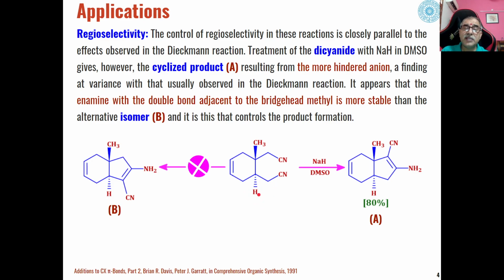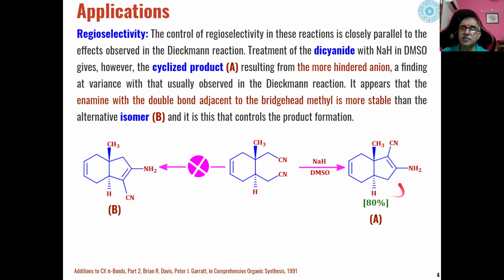So, in the case of the Thorpe-Ziegler reaction, the regioselectivity is such that the more hindered anion is formed, which is opposite to what we observe in the case of the Dieckmann condensation, a related reaction. Because of the formation of the more hindered anion, we get a major product where the enamine is formed with the double bond adjacent to the bridgehead methyl.